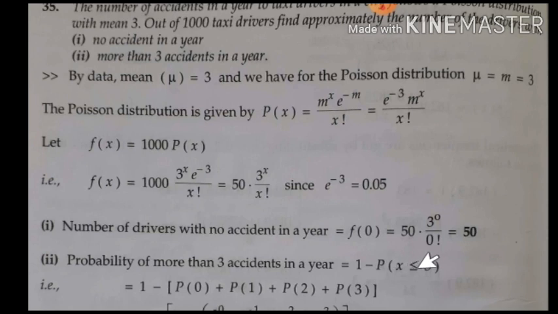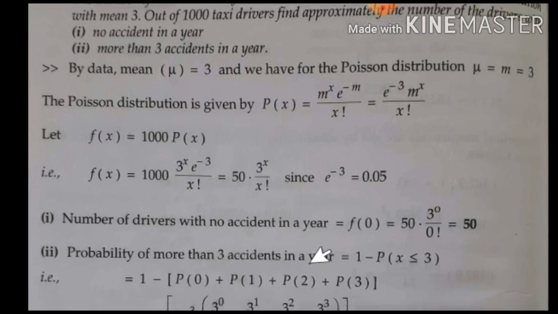This equal condition should be included in any one of the sides. It means here it is greater than 3, so it should be greater only. I can't take equal sign. So that equal sign should be taken here in less than or equal to 3. So what will you get? P of 0 plus P of 1 plus P of 2 plus P of 3.